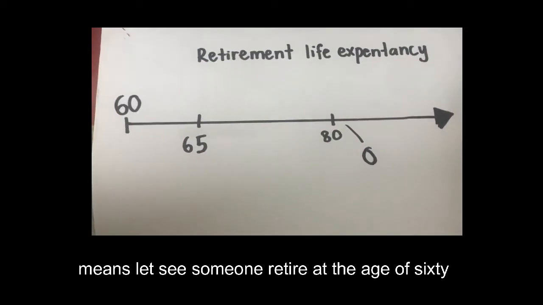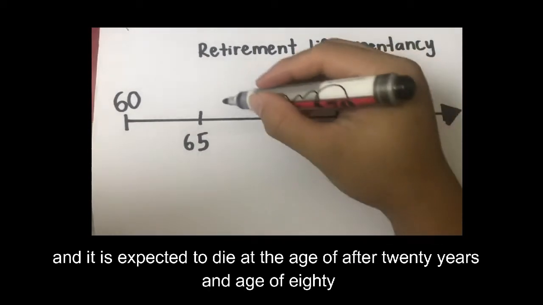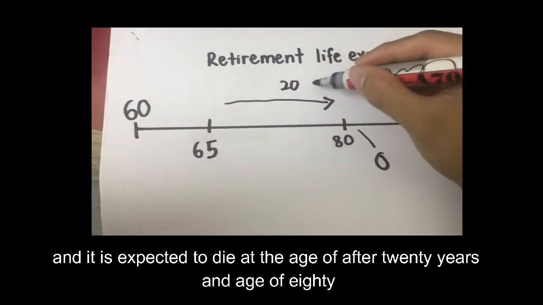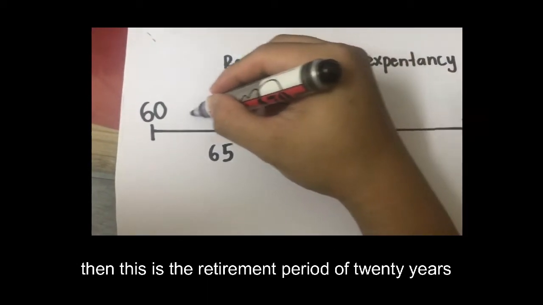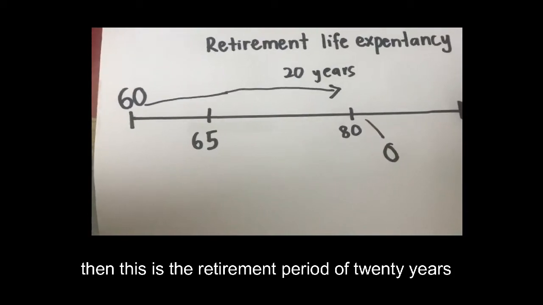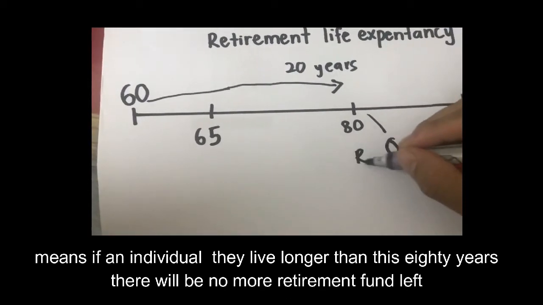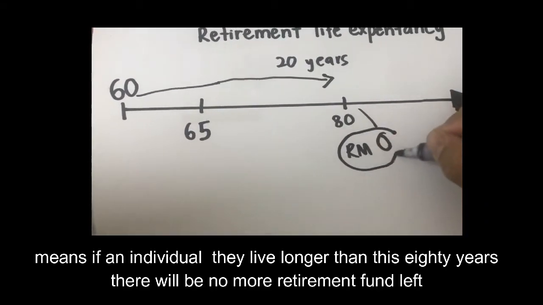It means that if someone retires at the age of 60 and is expected to die 20 years later at the age of 80, then the retirement period is 20 years. If any individual lives longer than 80 years, there will be no more retirement fund left.